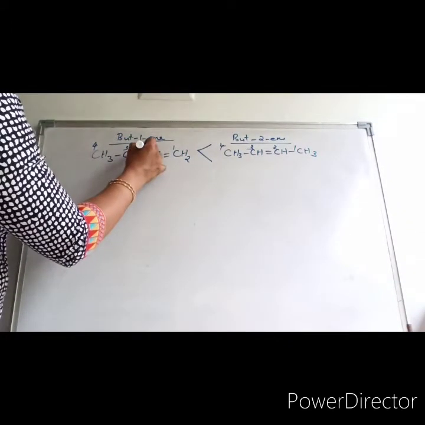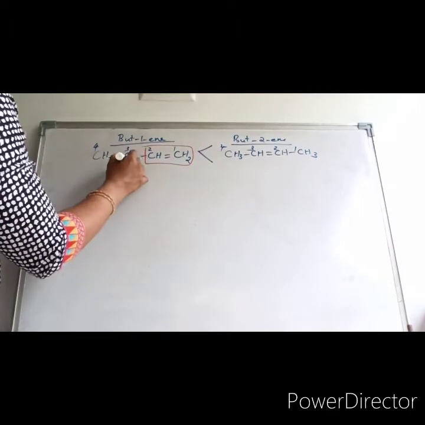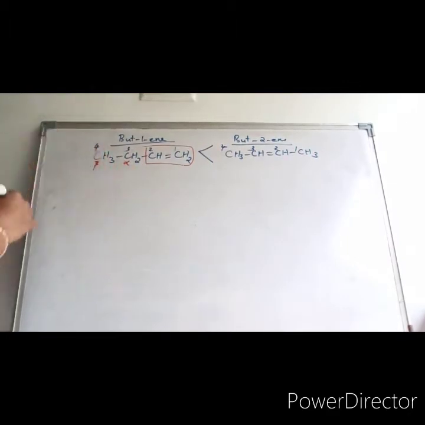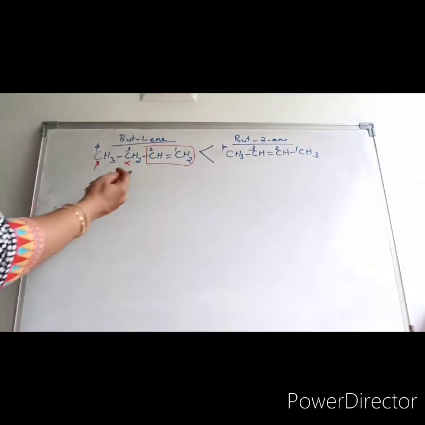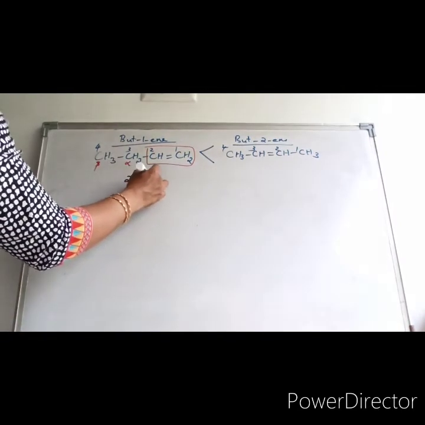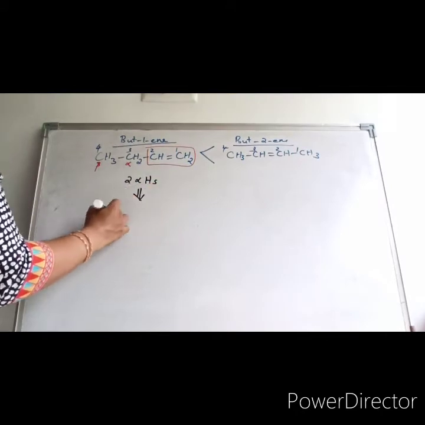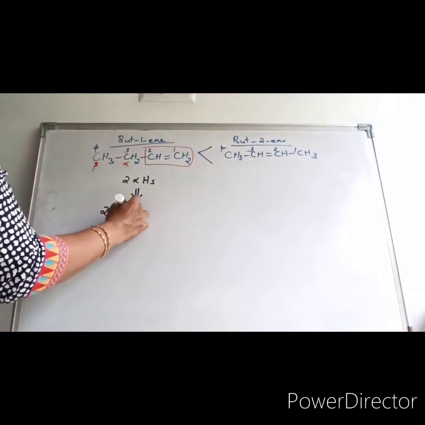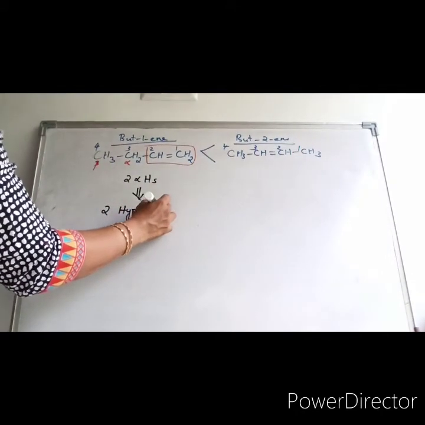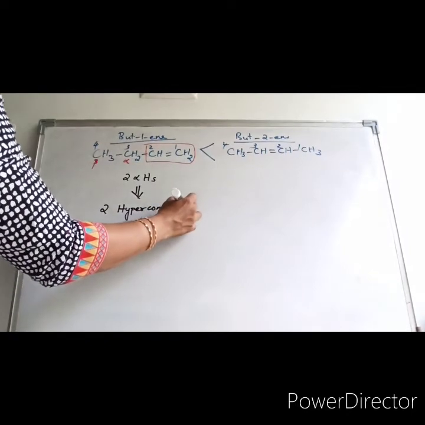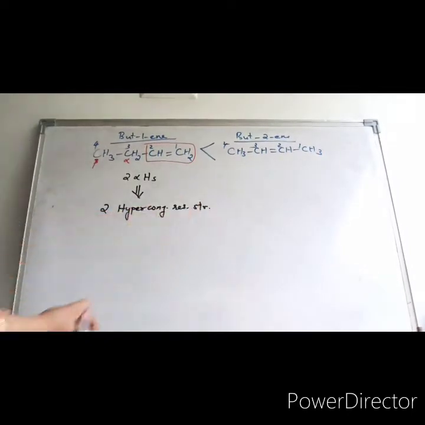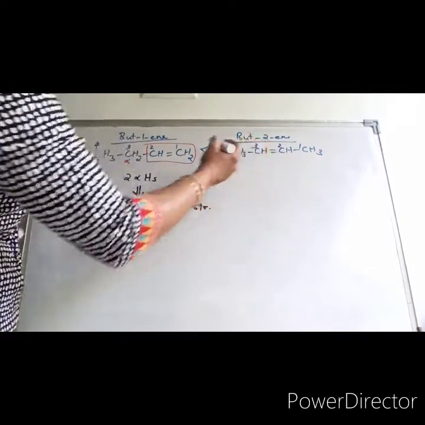As I said earlier, this is the functional group, and this is the alpha carbon, this is the beta carbon. Now look into this. How many alpha hydrogens are there? Here you have 2 alpha hydrogens. So that means you can write 2 hyperconjugative resonance structures. Now look into this side.